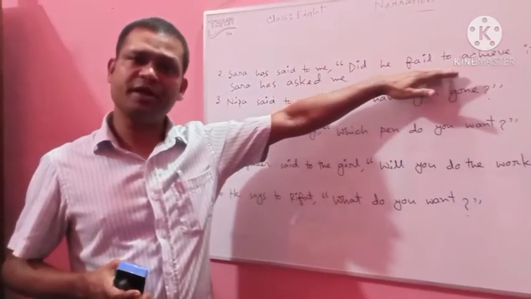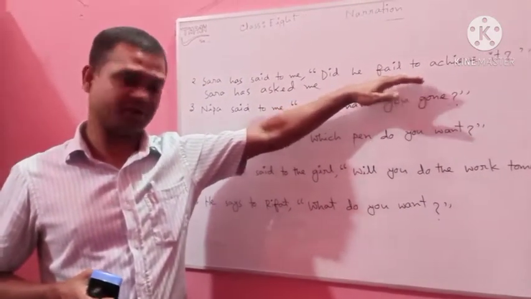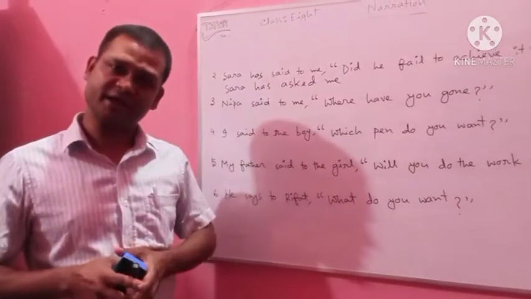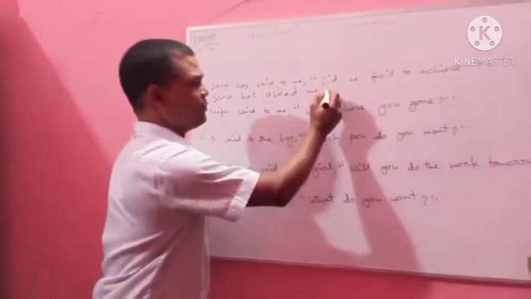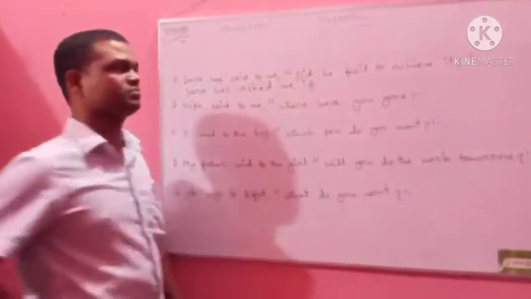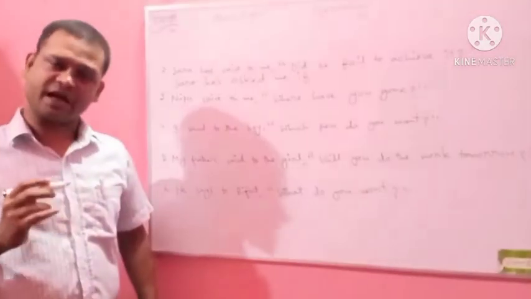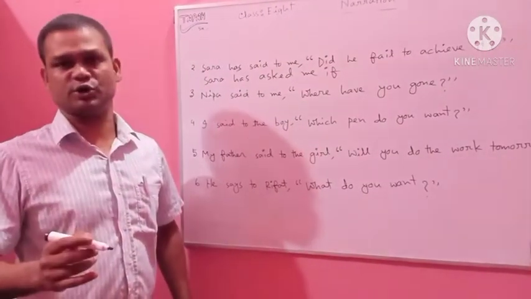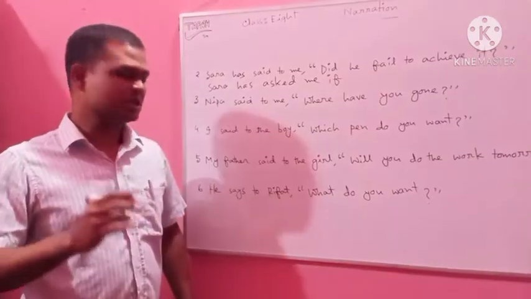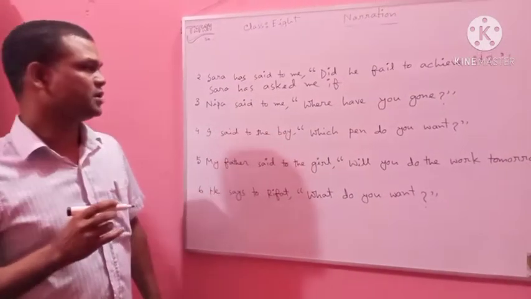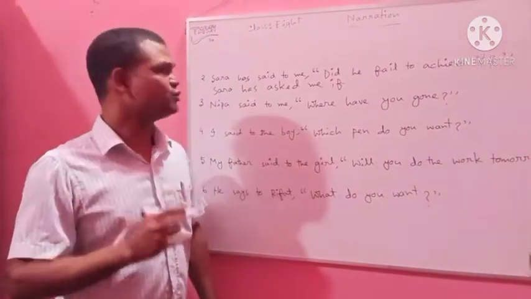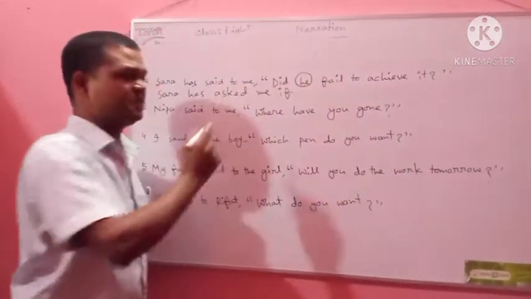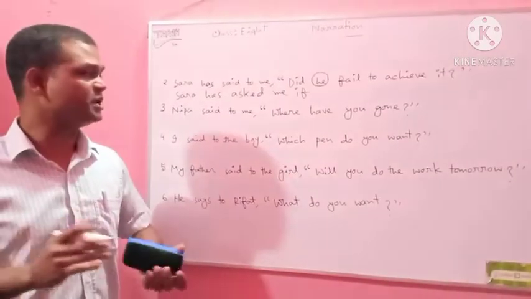As the reported speech is an interrogative sentence, to join the two parts of direct narration, if will be used. Then after if there will be another clause. So you need to use the subject of that clause. In this case, you need to follow the subject of the reported speech. What is the subject of the reported speech?